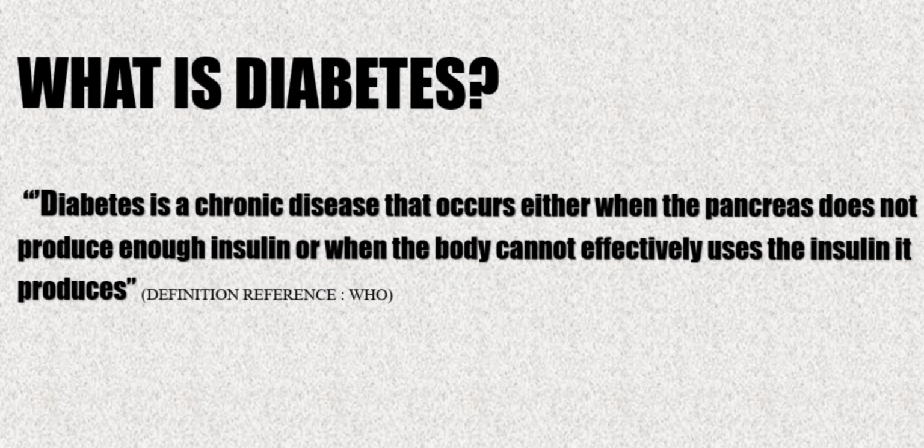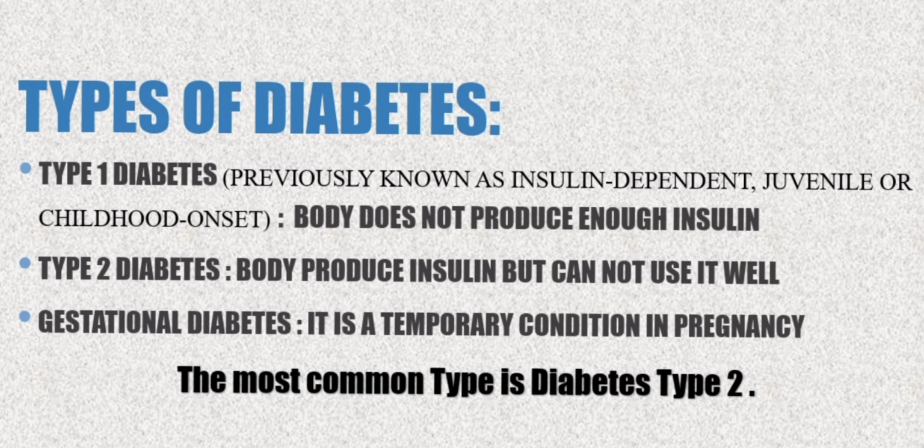What is diabetes? Diabetes is a chronic disease that occurs either when the pancreas does not produce enough insulin or when the body cannot effectively use the insulin it produces. Definition reference: WHO.